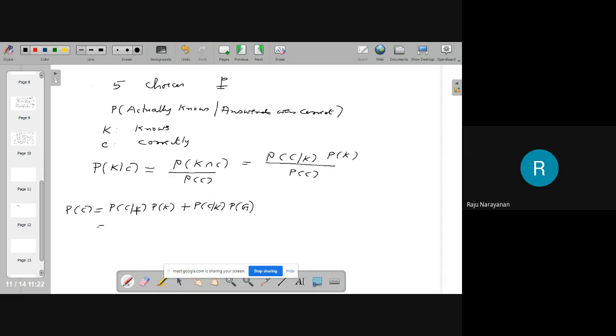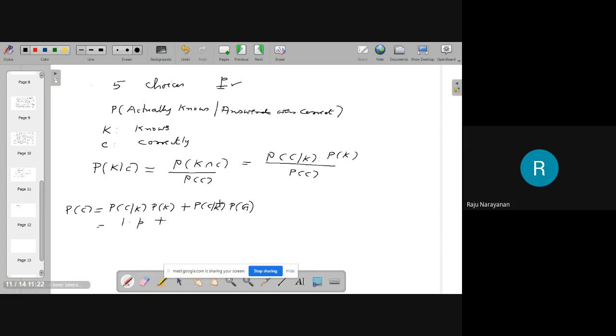If he knows the answer, the probability that he will answer correctly is 1. If I know the answer, I will answer correctly. Then what is P(K)? The probability of knowing the answer is P. It is given.